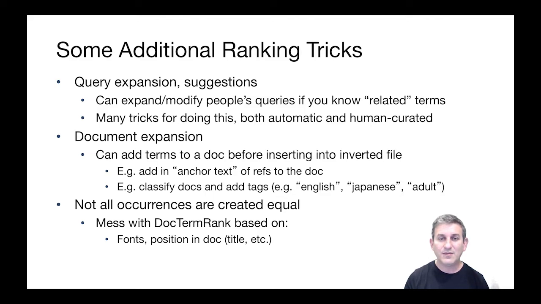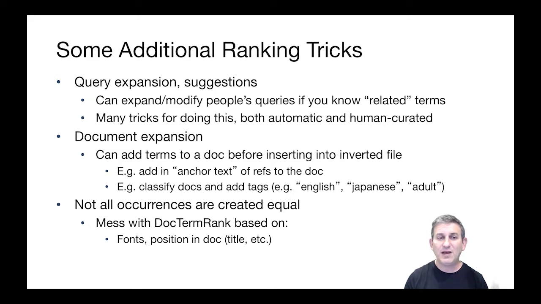Maybe they have something like English XXXXX, so we have some encoding that's an unusual term. We add that to the document so that in subsequent searches, we can search for things that are in English or search for things that are in Japanese by adding those search terms to queries and looking for documents that have been classified with those tags.